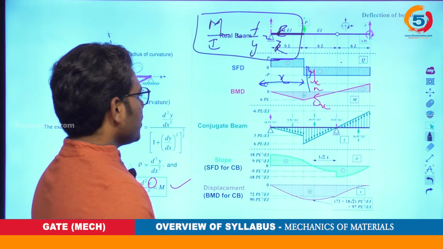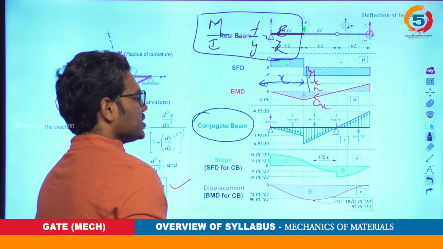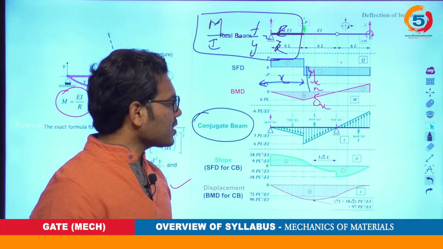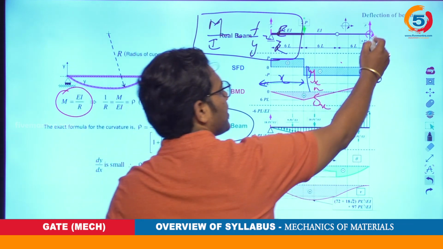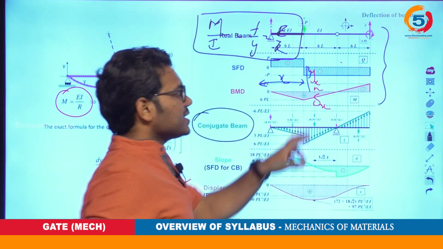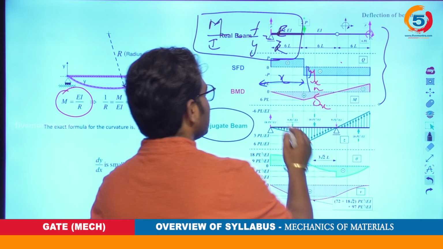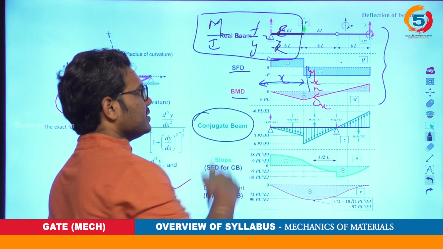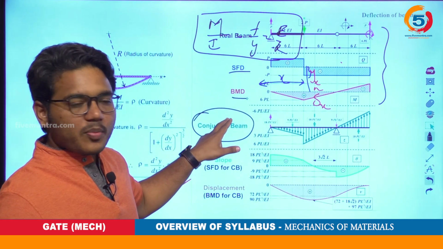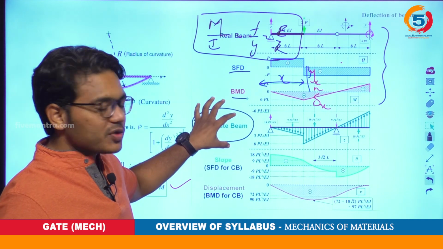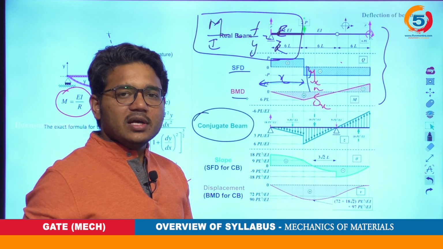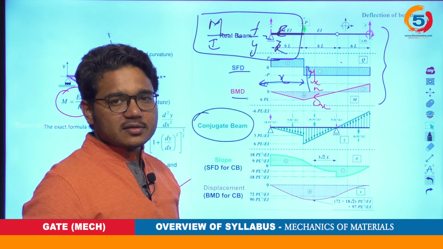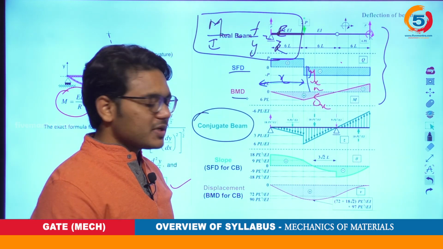Okay, that is the conjugate beam method. Once you construct this conjugate beam, the essential part is that we need to first draw the SFD and BMD. Upon drawing these, we will be forming a conjugate beam based on certain formulation. We will be discussing that in that topic.